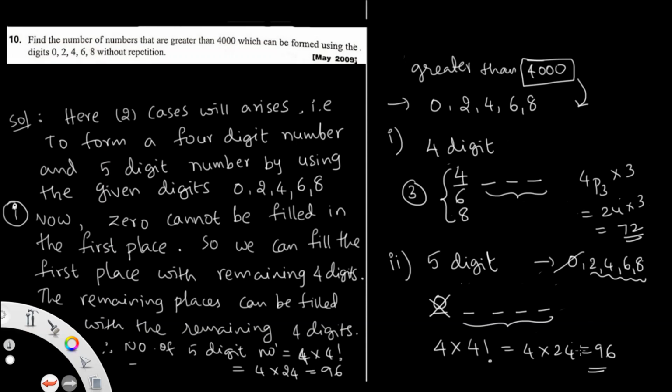Then you get the number of numbers which are greater than 4000 using the digits 0, 2, 4, 6, 8. So this is the rough idea. You can write it like this. Okay, then go to the next question.